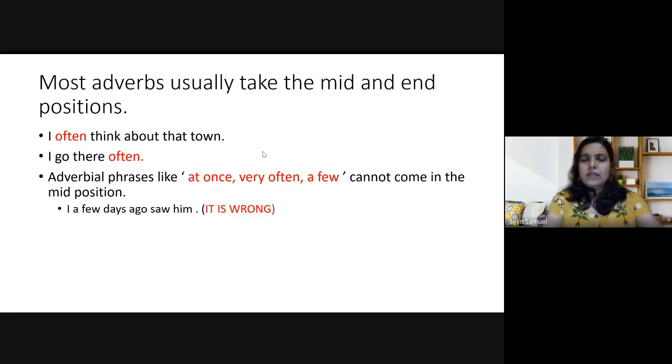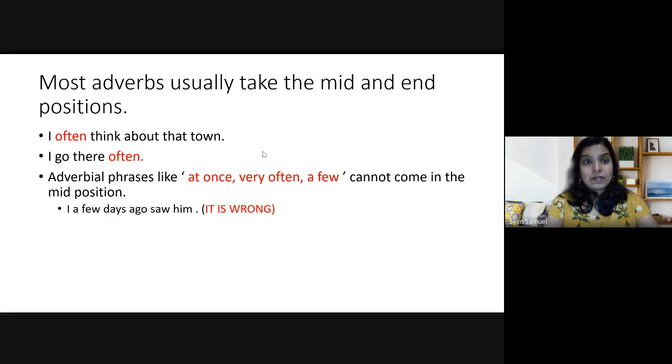And most adverbs, though we said that it can take any position, the majority of adverbs always come in the mid and the end positions. I said majority, but there are a large number of adverbs which come in the initial position as well. So look at the example. I often think about that town. It's in the middle position. I go there often. So especially this can take all three positions, but the majority of adverbs take the mid and the end position.